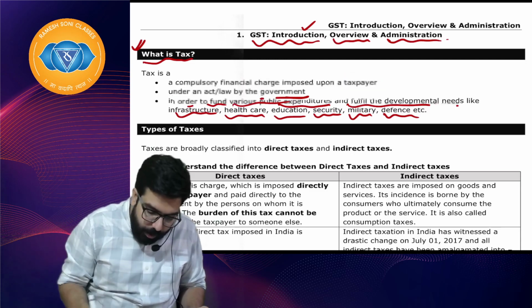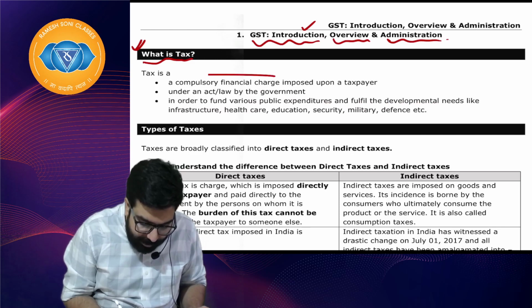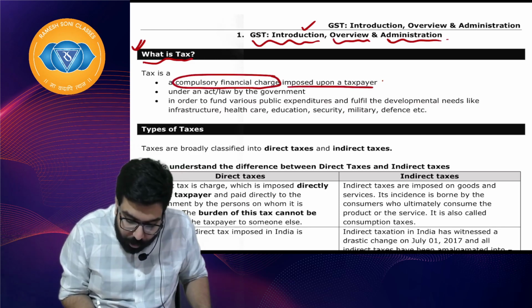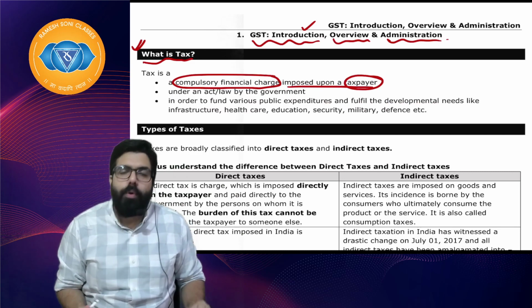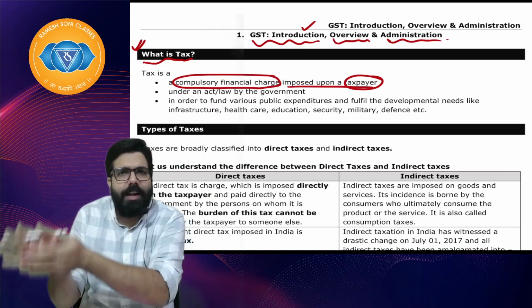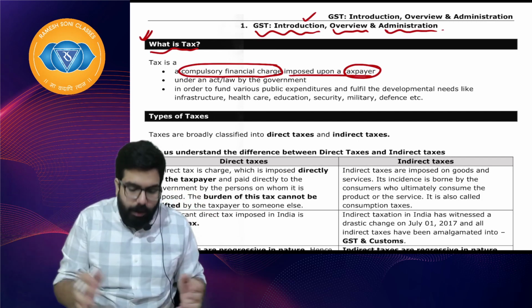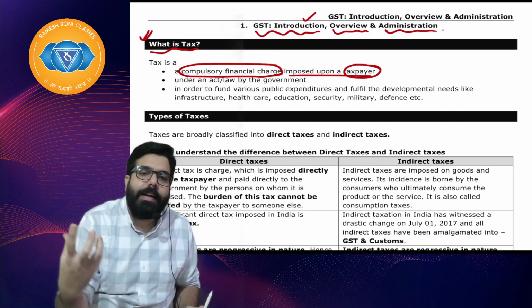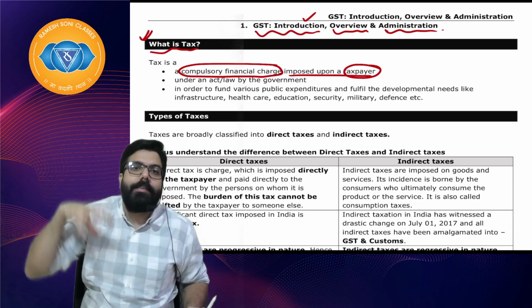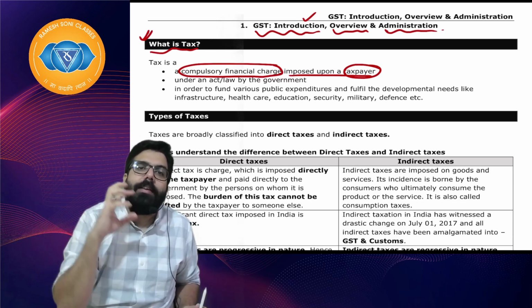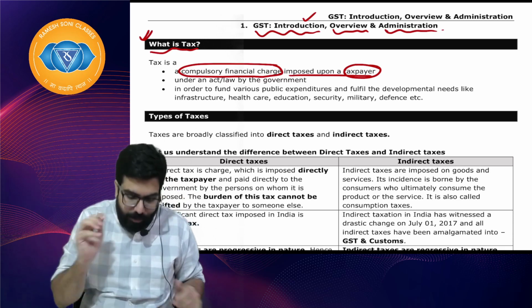So what is tax? Tax is a compulsory financial charge. Baba, it's compulsory, it is not voluntary. It is imposed upon a taxpayer. Who is a taxpayer? We'll understand after some time. A taxpayer is basically someone who has income, right? In direct tax form, whoever has income pays tax. That is income tax. When a person pays tax on goods and services, that is goods and services tax. I hope everyone is clear.